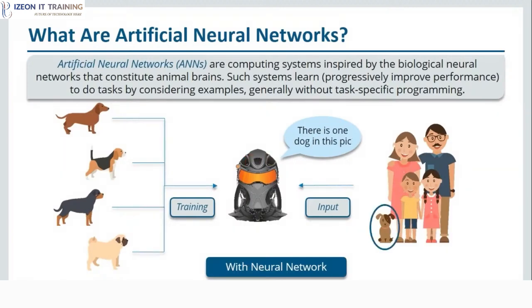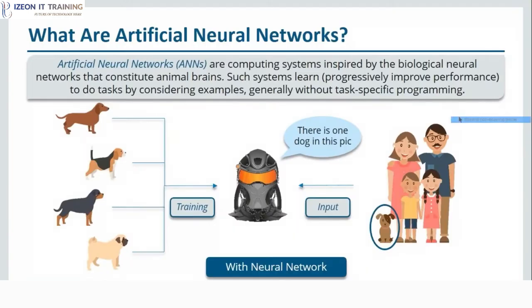Now, when I talk about neural networks, even if we have not trained our machine on this specific dog, it can still identify certain features of the dogs that we have trained on, and it can match those features with the dog that is there in this particular image, and it can identify that dog. So this happens all because of neural networks. This is just an example to show you how important neural networks are.